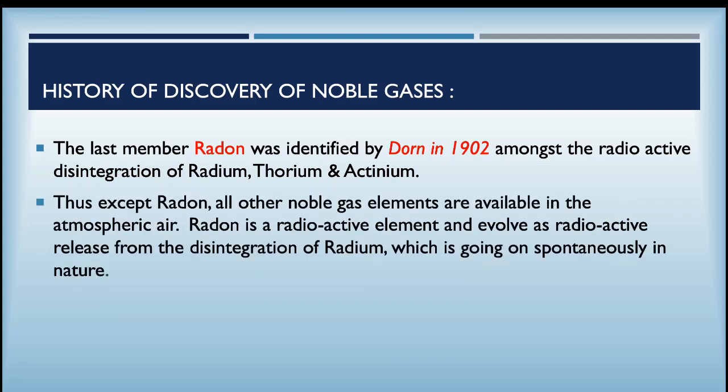All these noble gases except radon are available in atmospheric air. Radon is the only noble gas which is a radioactive element, and it is obtained by the disintegration of radium, which is going on spontaneously in nature. So we have radium, and its disintegration gives radon-222 (atomic number 86) and helium.